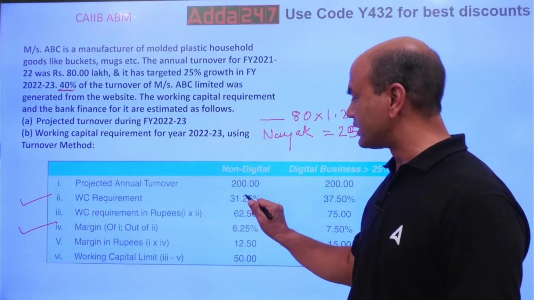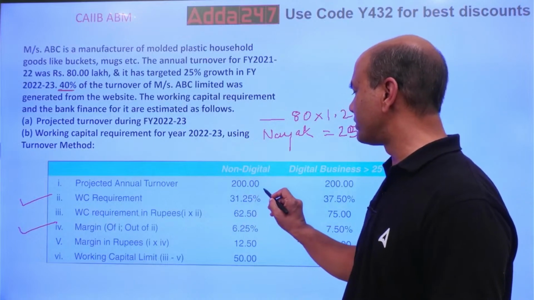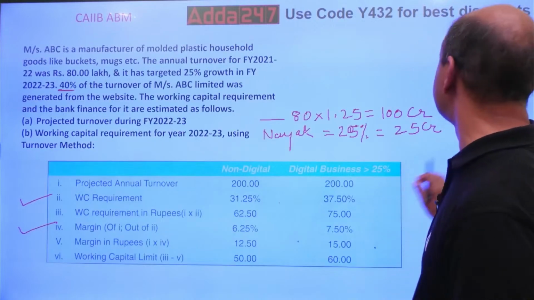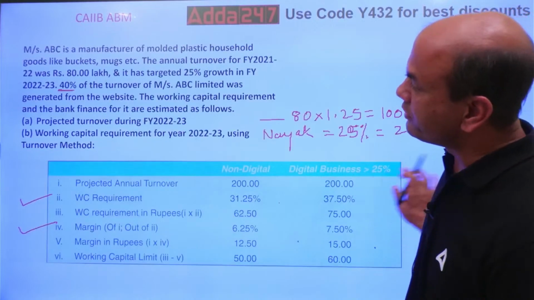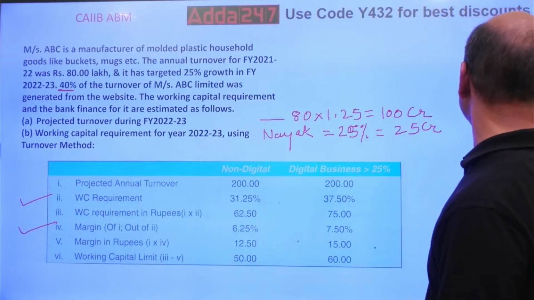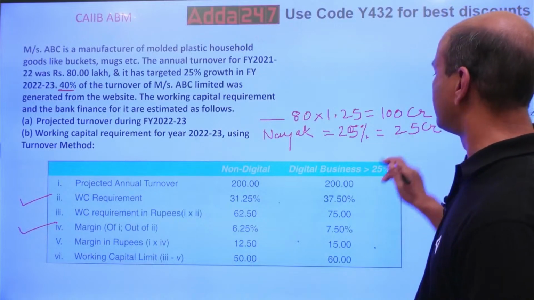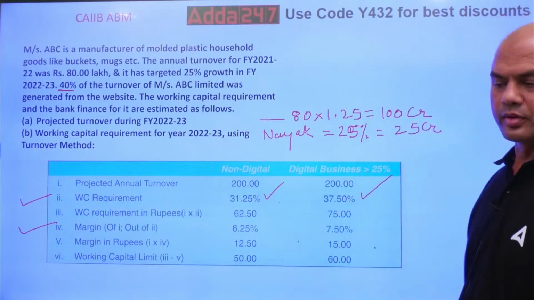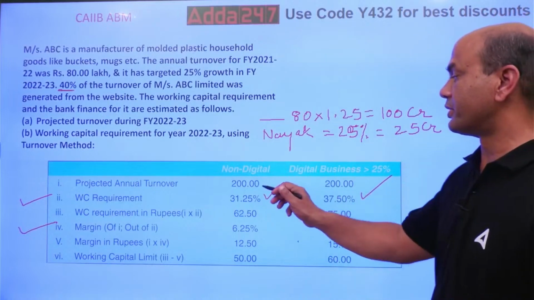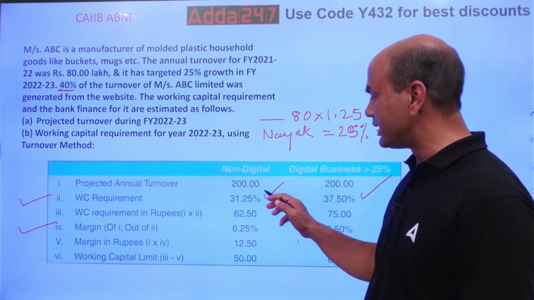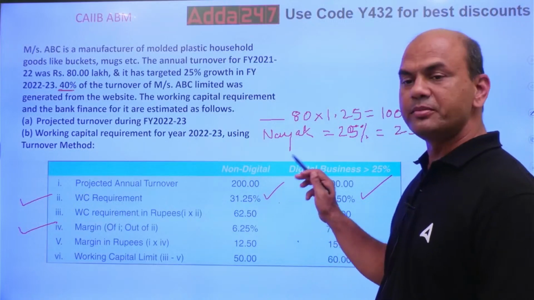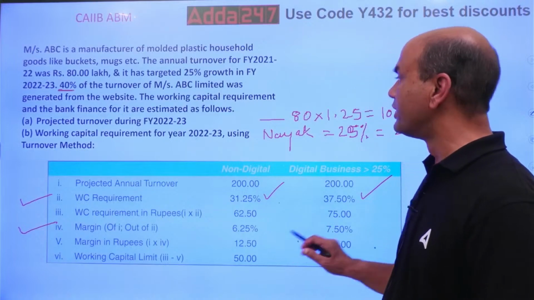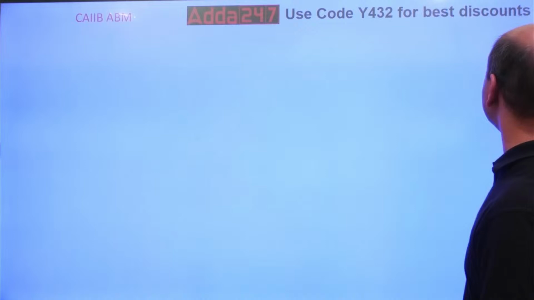Out of this, this percentage is important: 31.25 and 37.5. Based on this we'll use the same logic, and this is 10% of the WC requirement. Now let's get back to our problem.